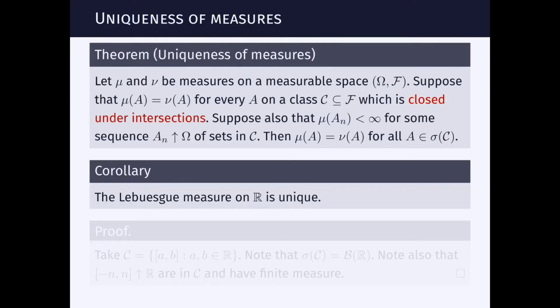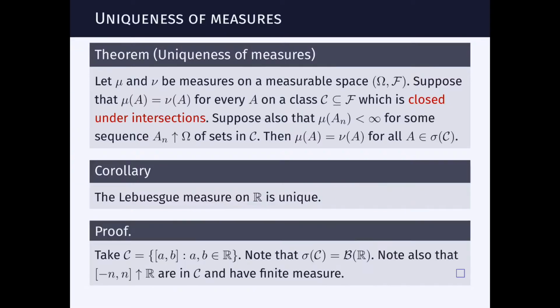As a corollary of this theorem, we can prove that the Lebesgue measure is indeed unique. And how can we prove that? Well, first, what the theorem is saying is that there is a unique measure such that it assigns to closed intervals the length of those intervals. And the proof would be the following. In order to use the theorem, we need to provide some class C that's required in the theorem, which is closed under intersections. And in the proof, here we are providing a class. It's just the class of finite closed intervals. It is indeed closed under intersection.